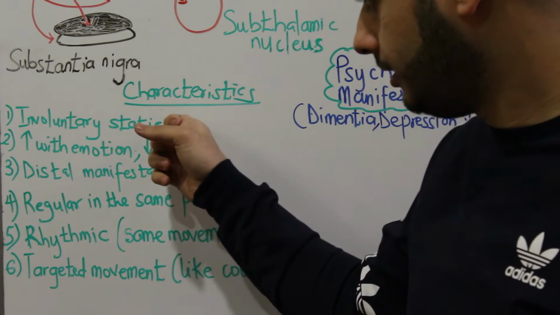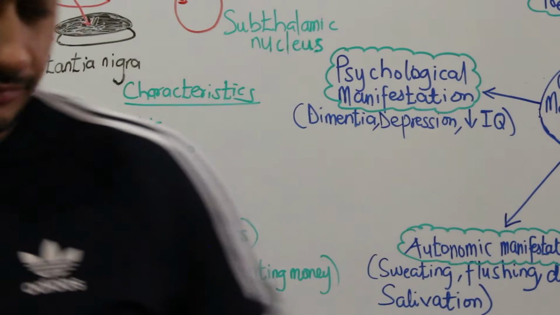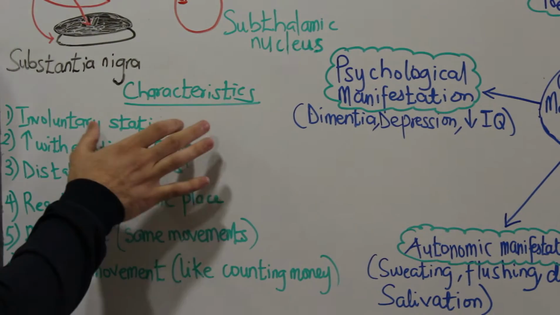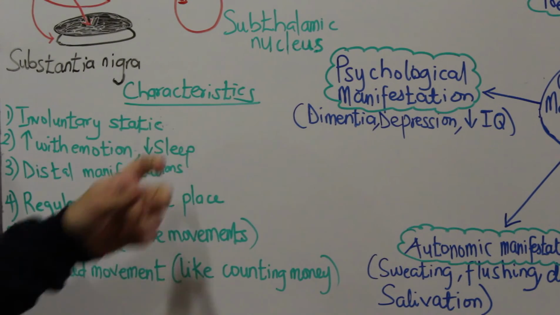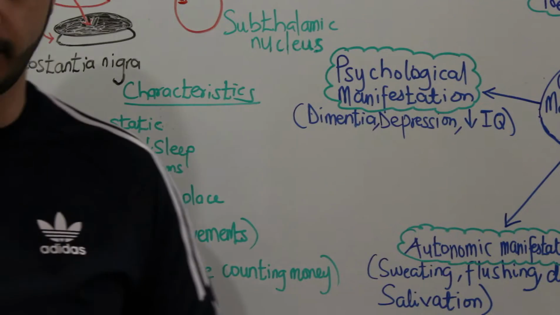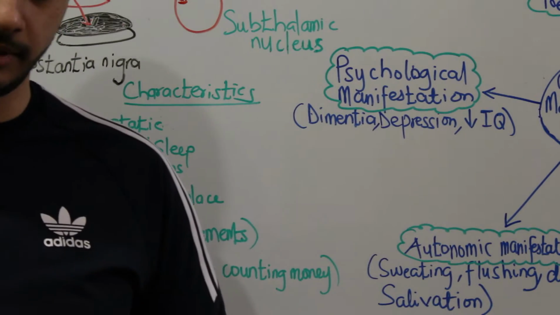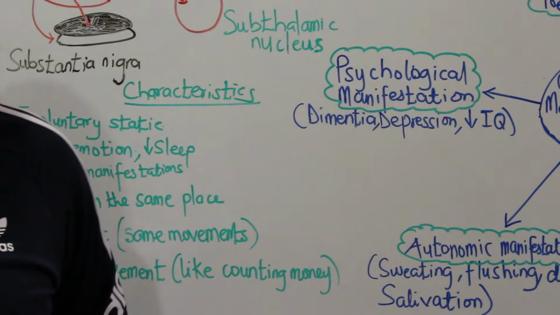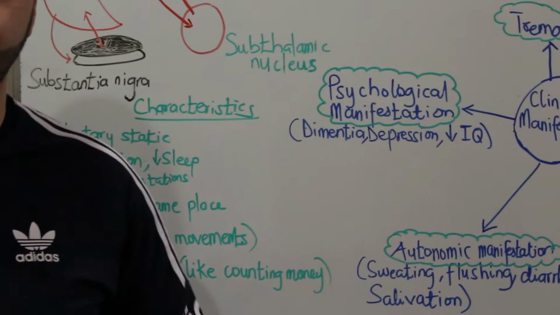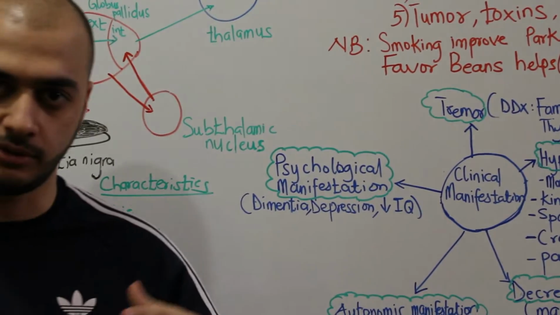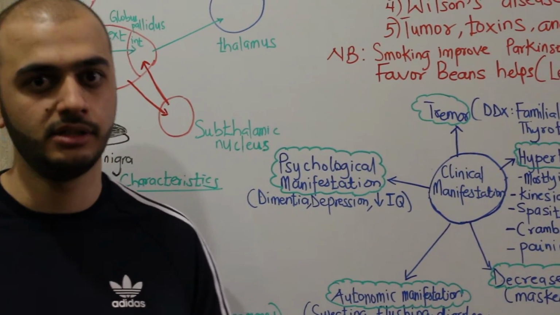Okay, let's clarify why these symptoms occur. It is due to the function of the extra-pyramidal system. What is the function of the extra-pyramidal system? One of its functions is to filter unwanted or unmeant movement.